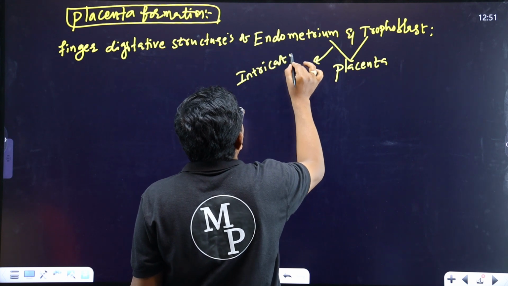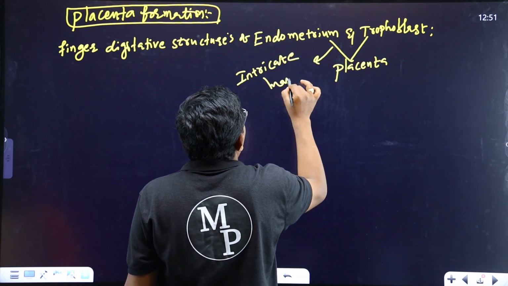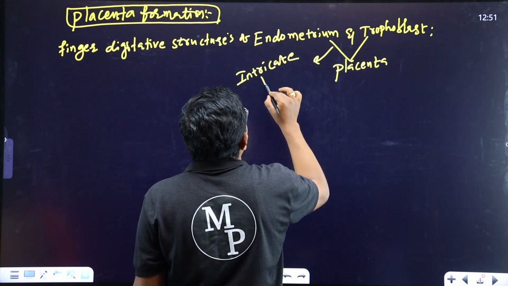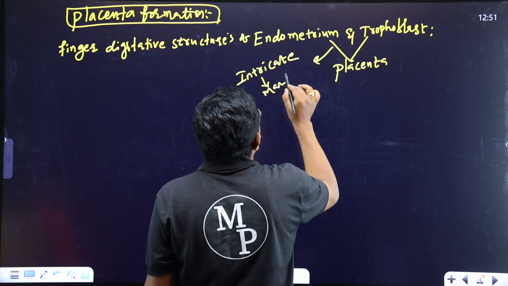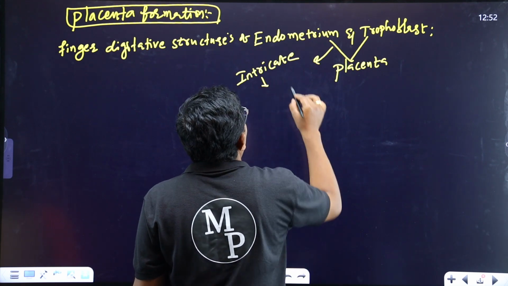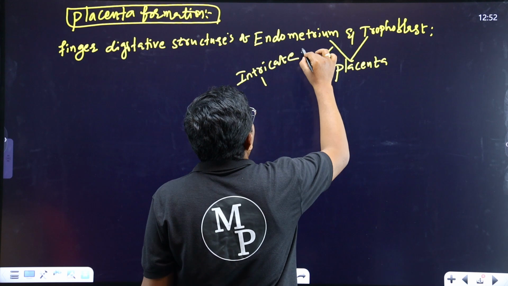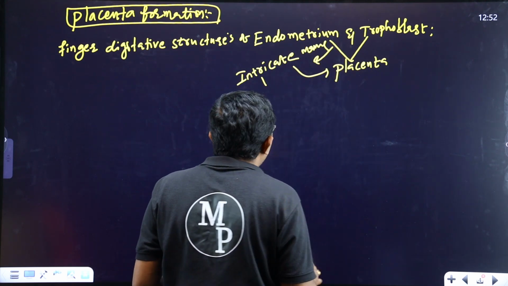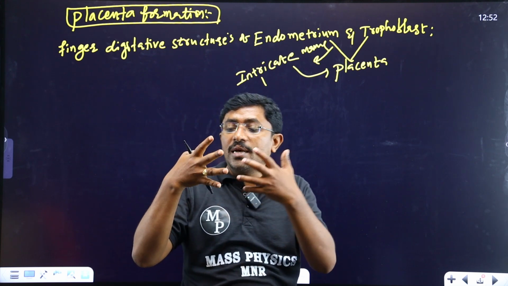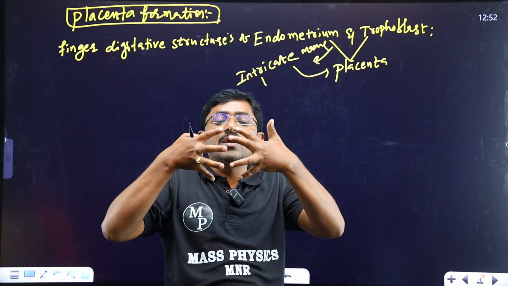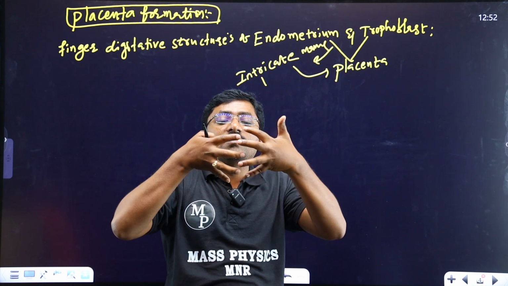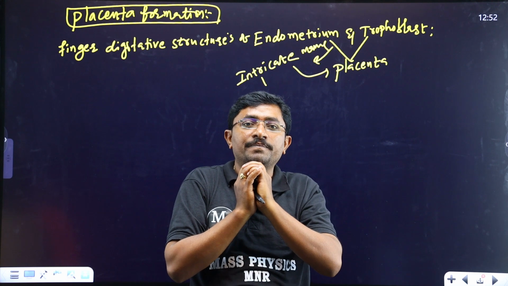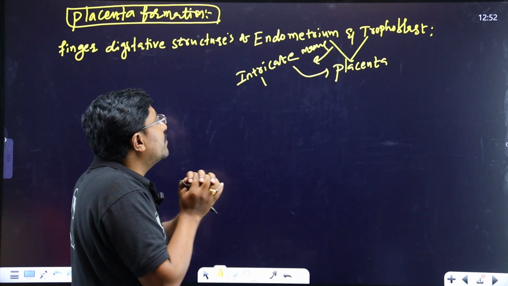Intricate manner means the trophoblast villi and the endometrium interlock like this, and so it is involved in the formation of the placenta. Understood?